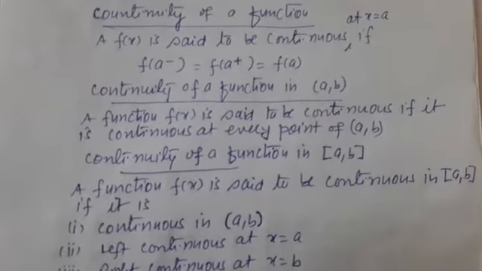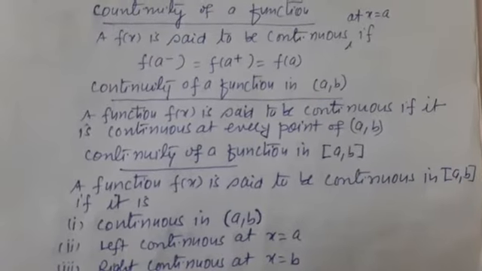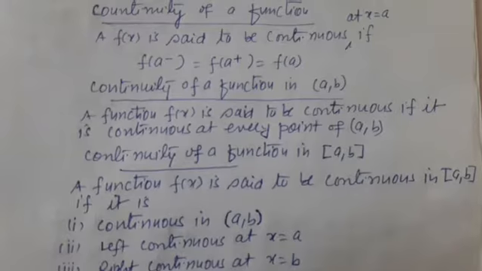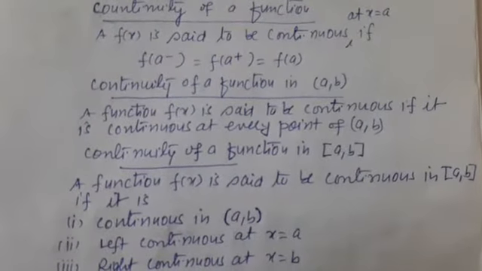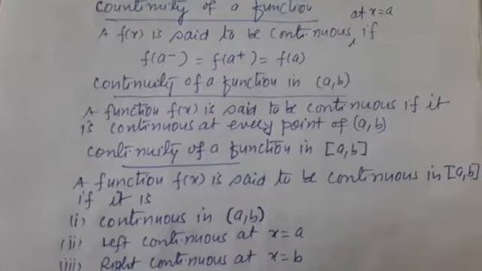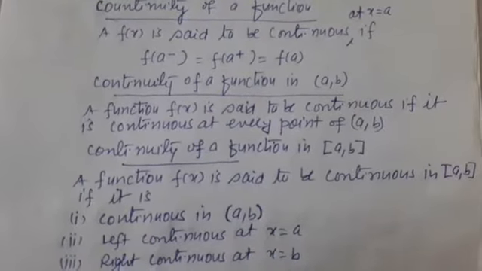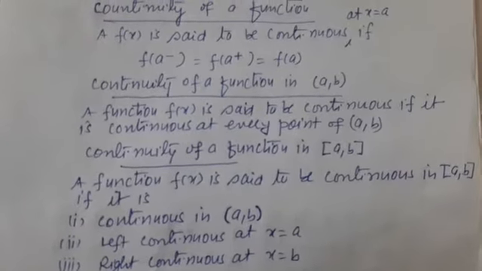A function f(x) is said to be continuous in open interval AB if it is continuous at every point of the interval, meaning at every point between A and B.